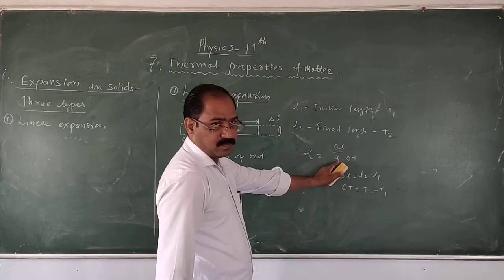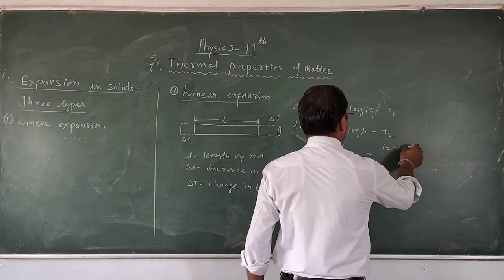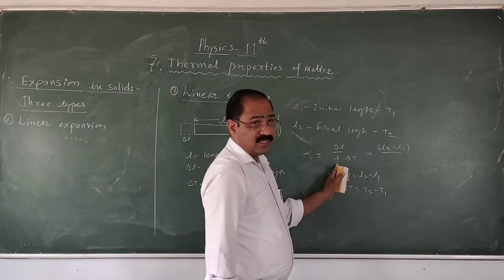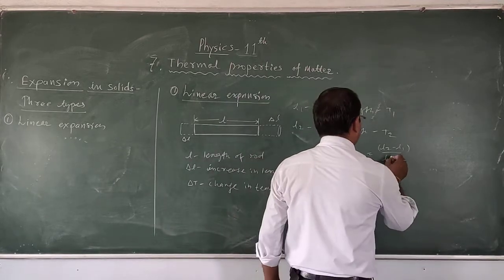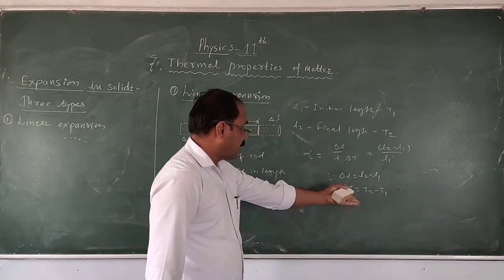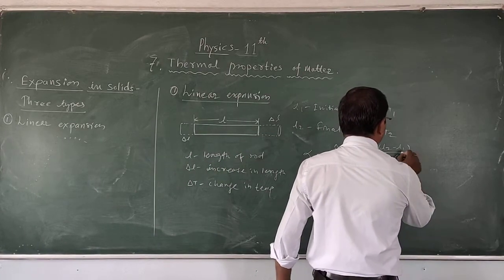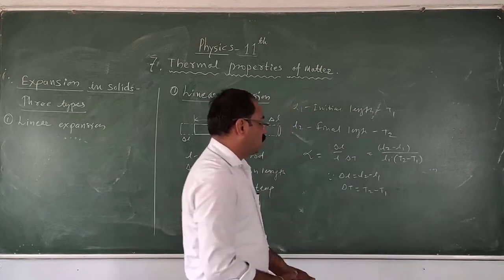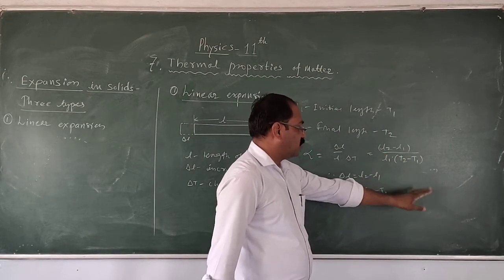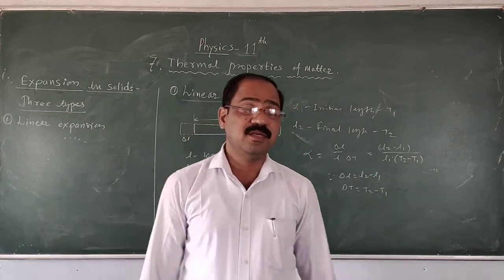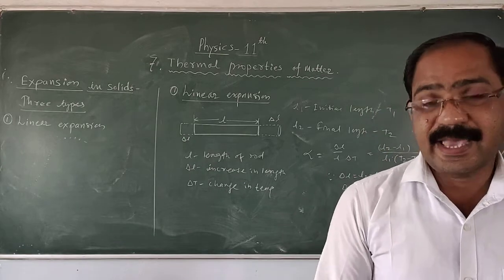Putting this here, L2 minus L1 upon the initial length L1 into delta T, that is T2 minus T1. This formula, L2 minus L1 upon L1 into T2 minus T1, is useful while solving numerical problems. So this is about linear expansion.